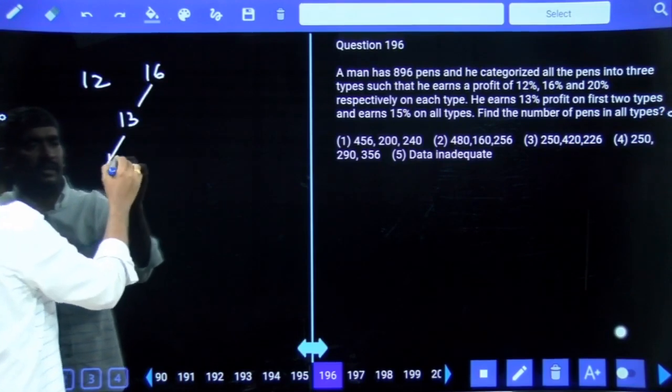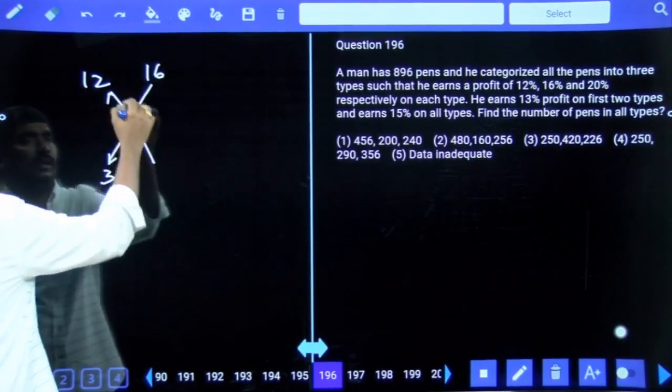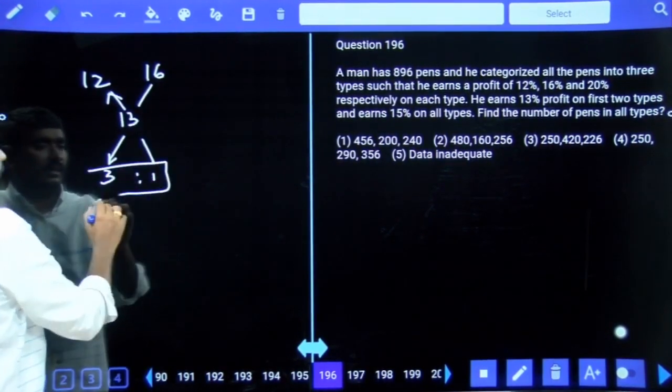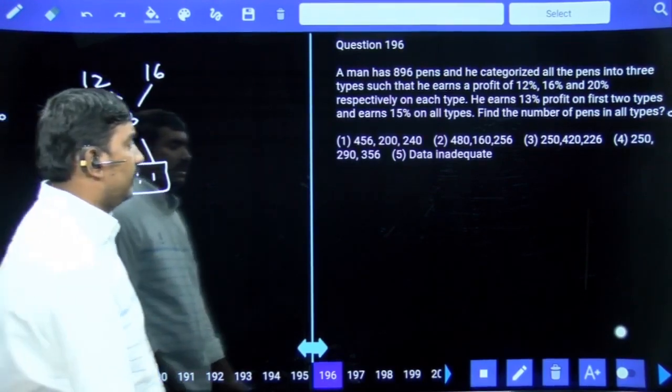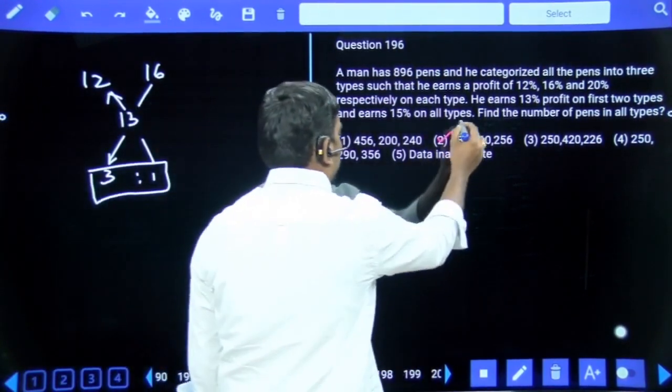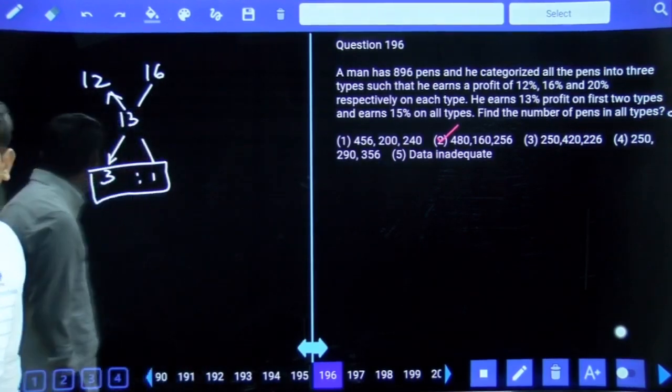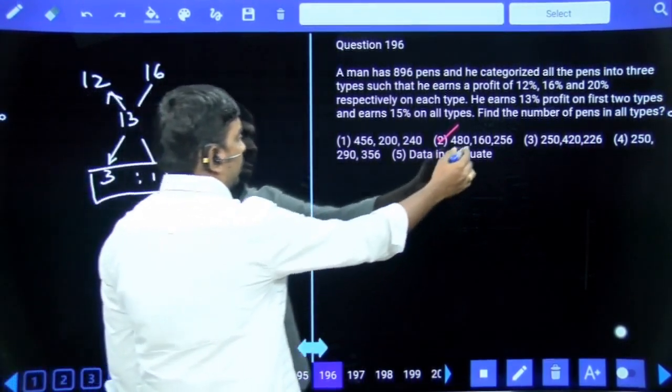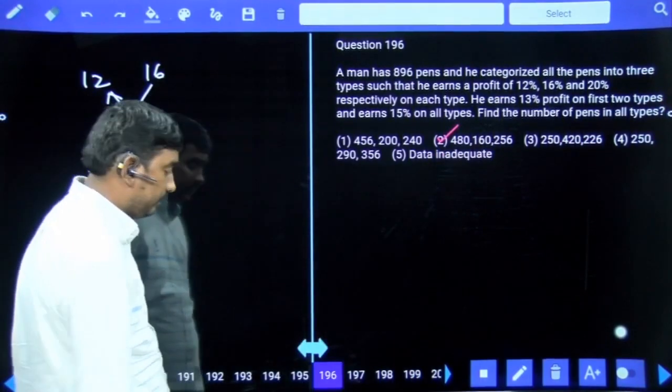So 16 minus 13 is 3, 13 minus 12 is 1. First and second category are in the ratio of 3:1. That is fulfilled in the second option. So our answer is the second option. 161 times 160 3 times.